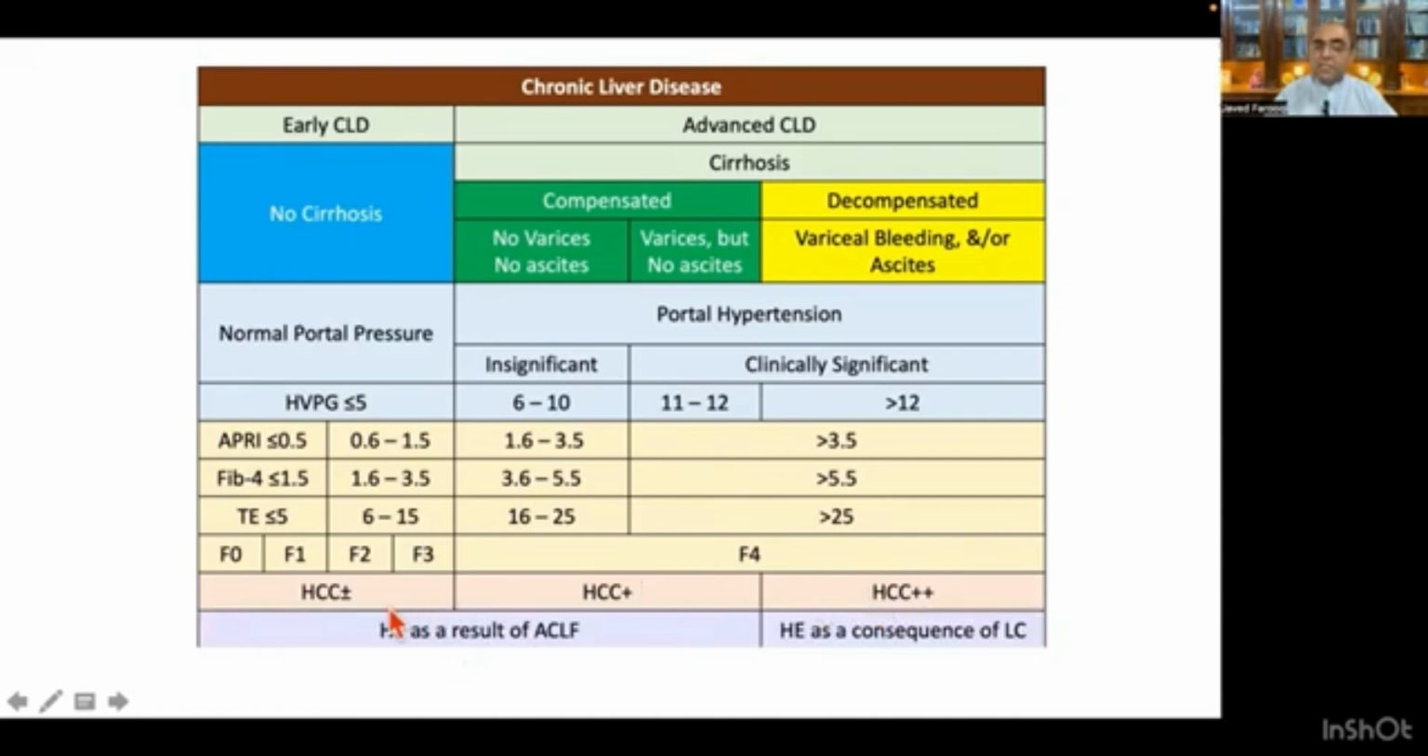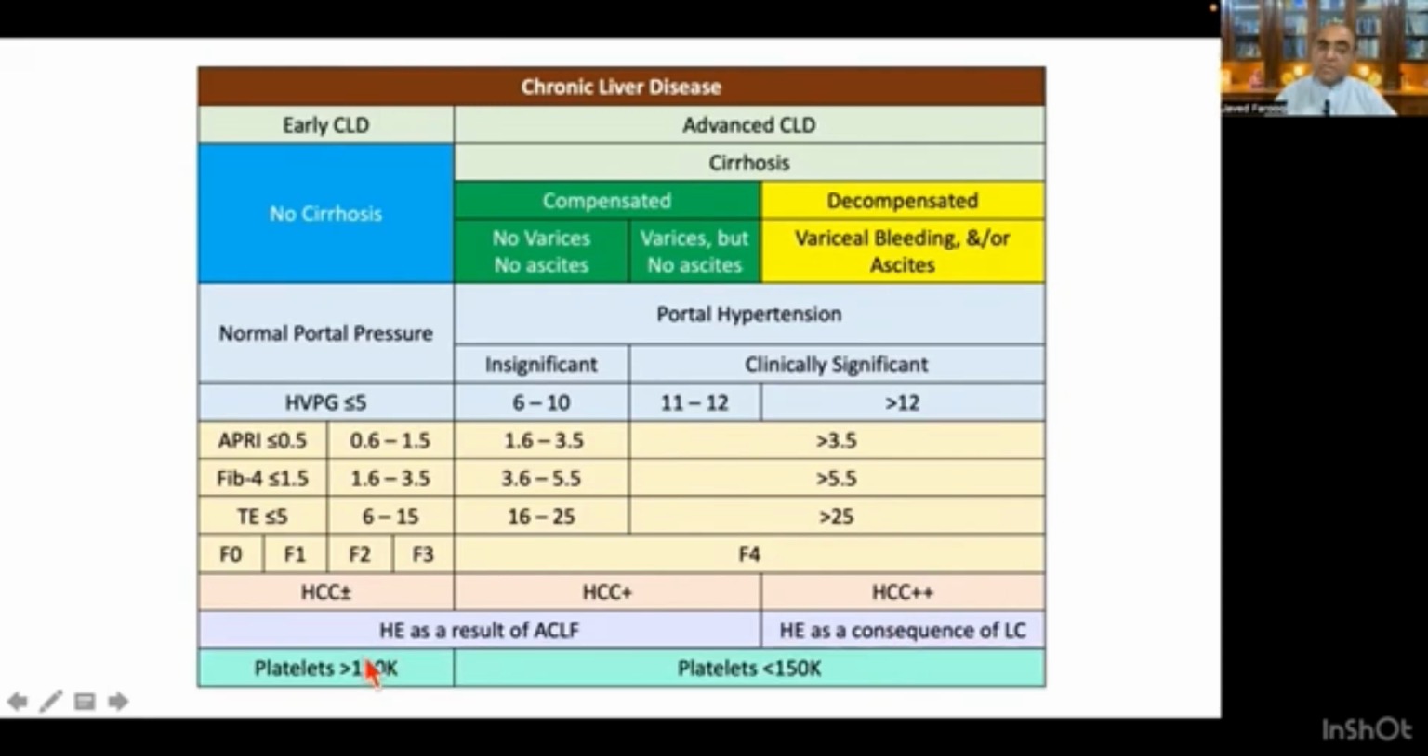And coming to hepatic encephalopathy, in the non-cirrhotic stage and in compensated cirrhosis, when hepatic encephalopathy develops, it develops as a result of acute and chronic liver failure. While in decompensated cirrhosis, it develops as a consequence of liver cirrhosis. You don't need the ACLF scenario for these patients, and they can develop HE as a complication of their decompensated cirrhosis.